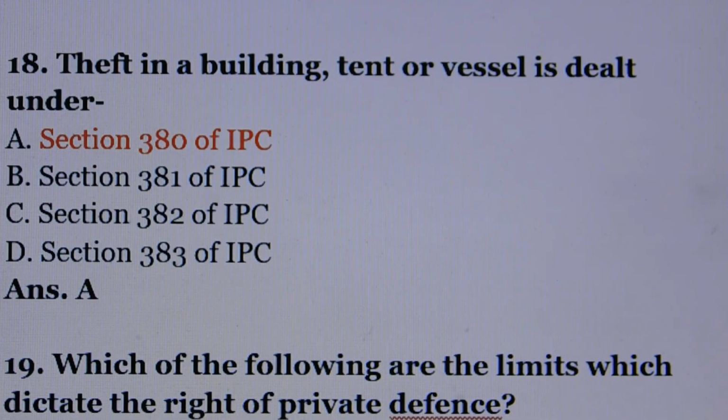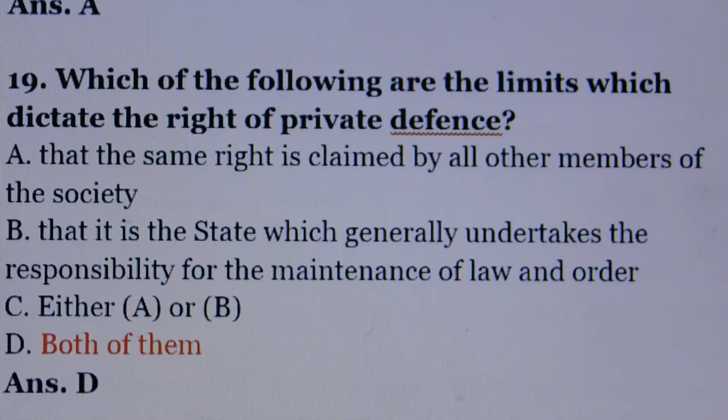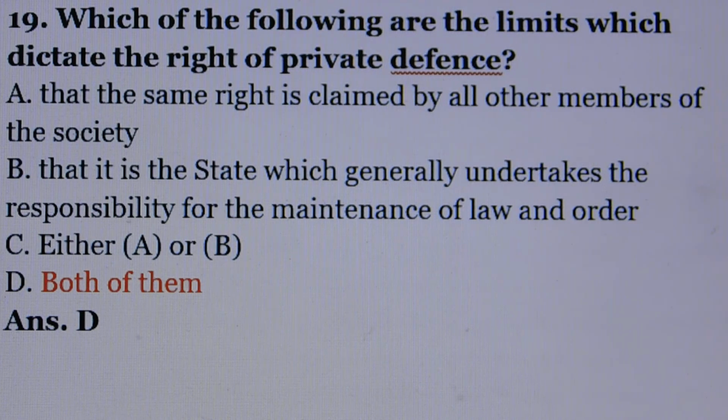Question number 18. Theft in a building, tent or vessel is dealt under. Answer is option number A, section 380 of IPC. Question number 19. Which of the following are the limits which dictate the right of private defense? Answer is option number D, both of them.